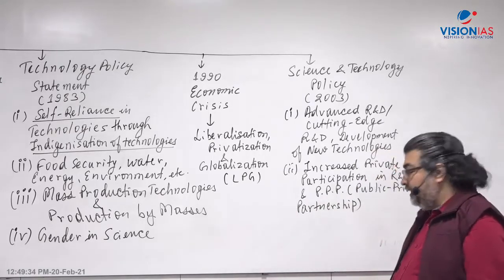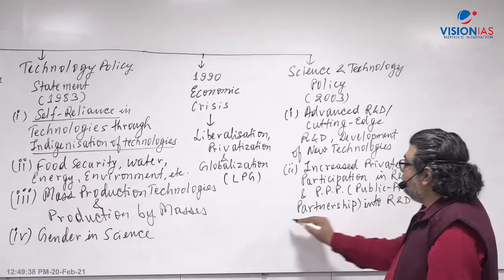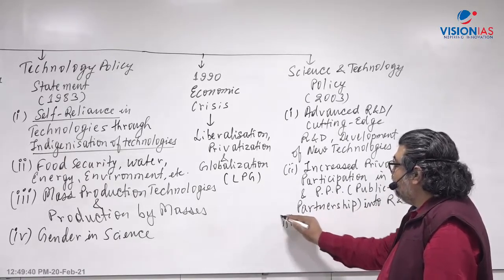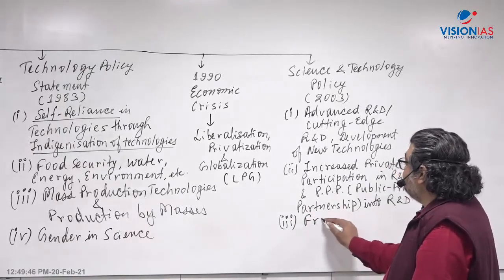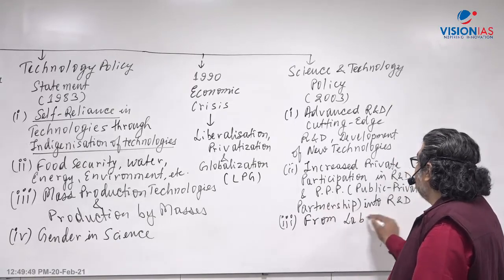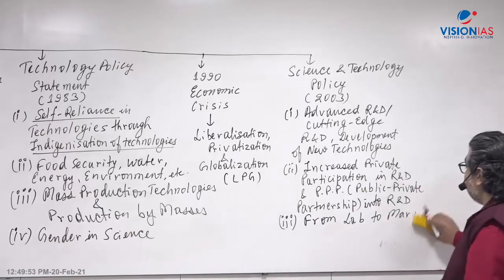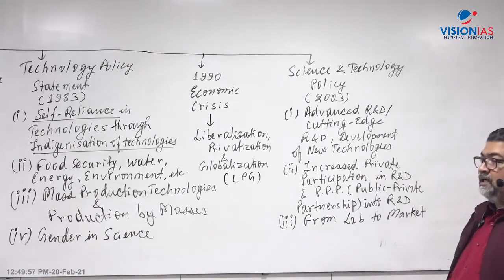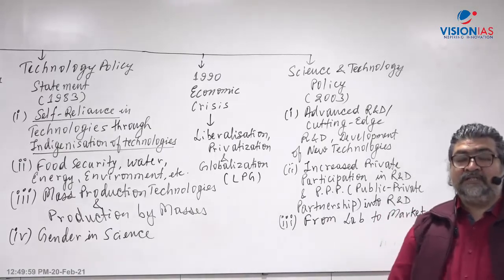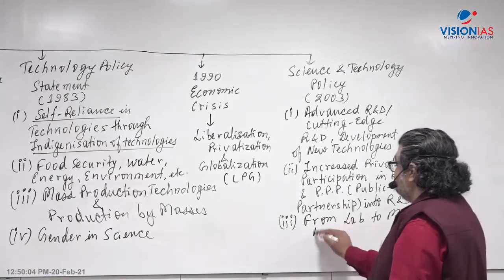Now there were a number of technologies already developed but we were not using them. So, lab to market approach: whatever technologies are there at the lab level, let them become commercialized and go to the market.